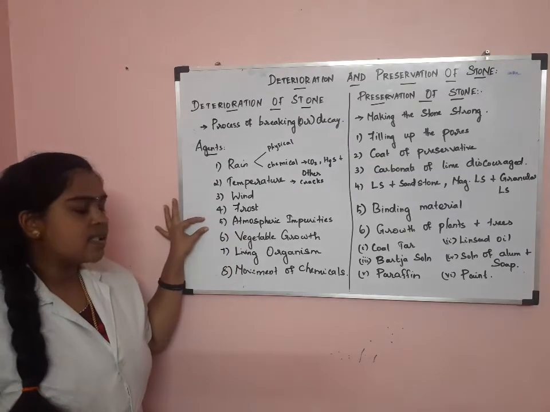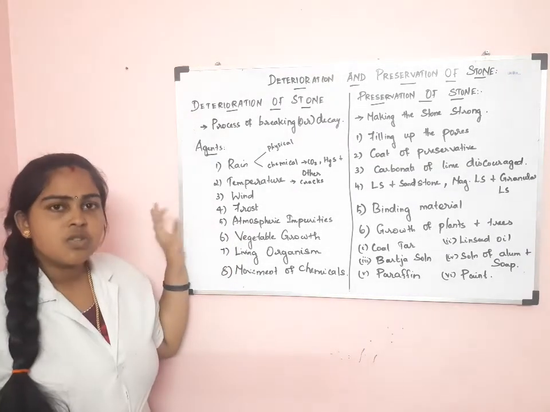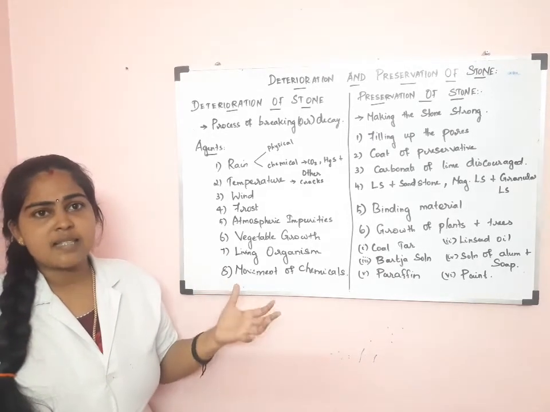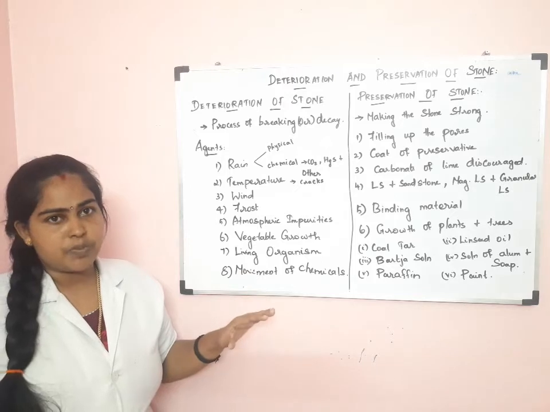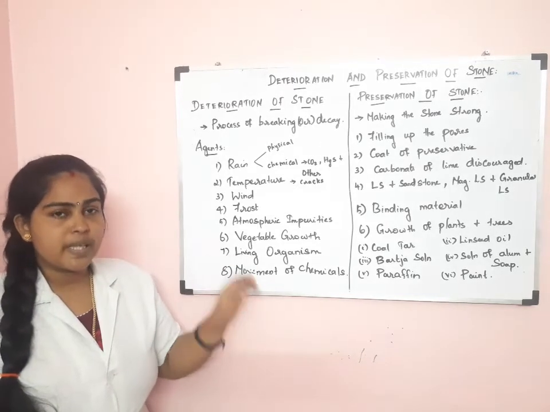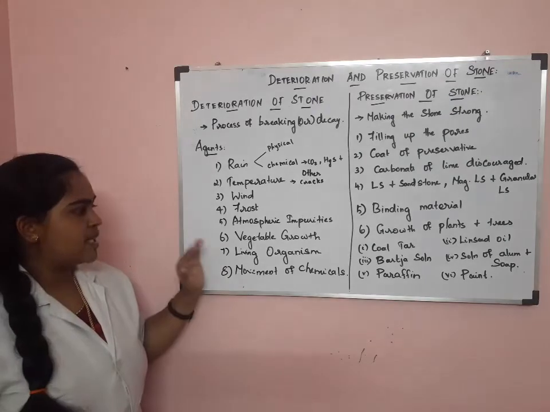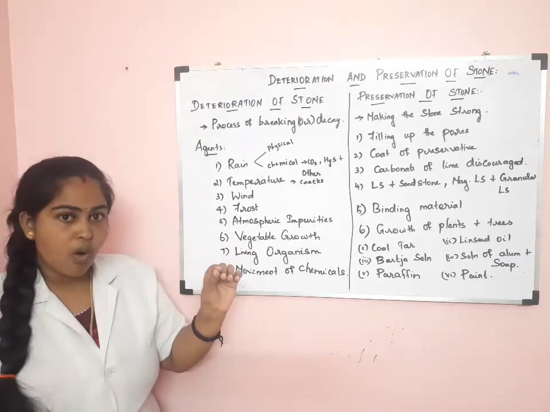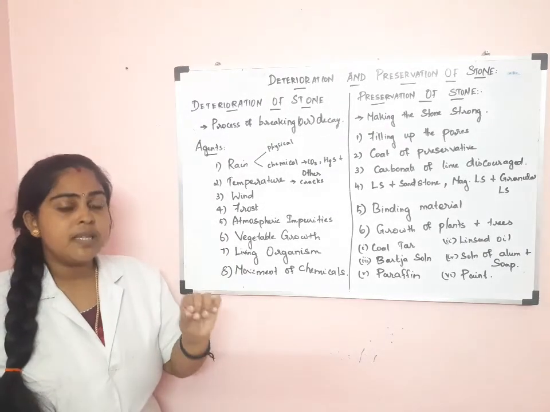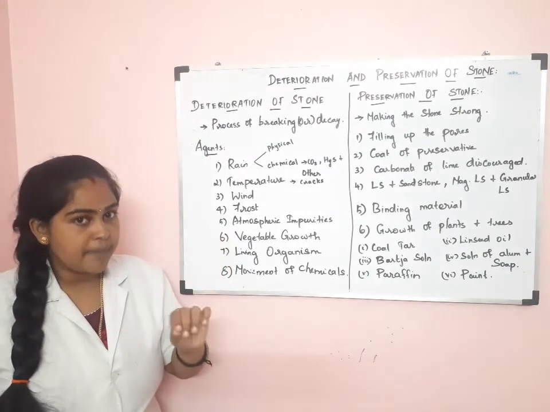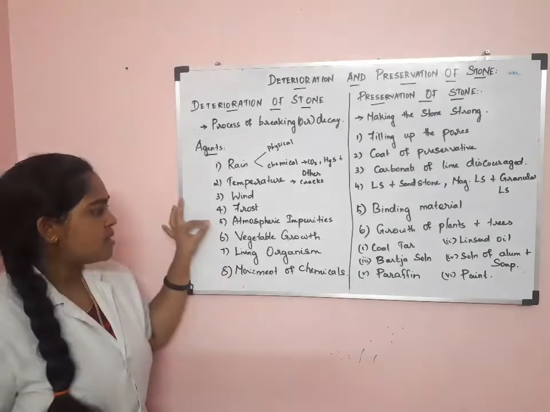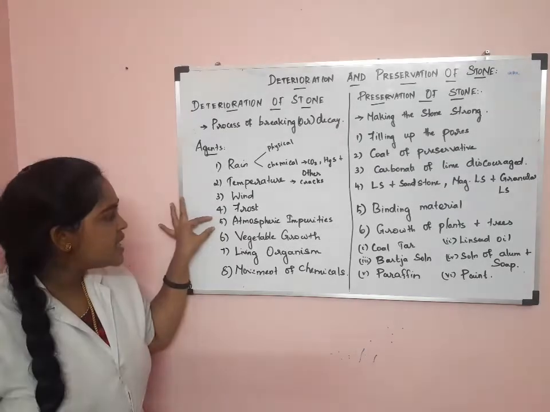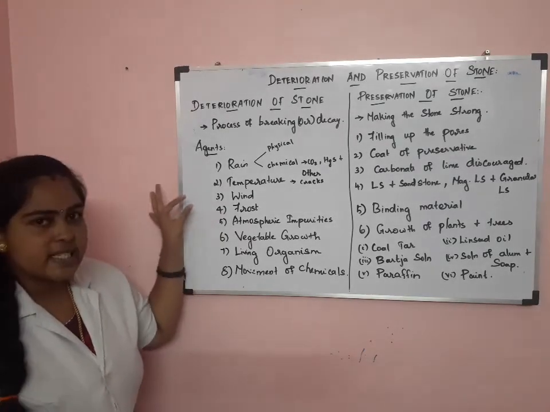So next one is atmospheric impurities. Normally in industrial town areas, gases and fumes are present in the atmosphere. Due to these atmospheric impurities, the stone gets deteriorated. The stone contains carbonate of lime, and the atmospheric impurities act upon this carbonate of lime. So due to this the stone gets deteriorated.